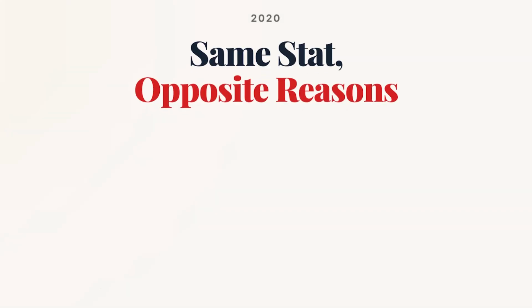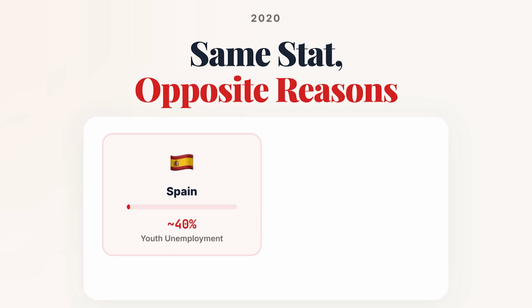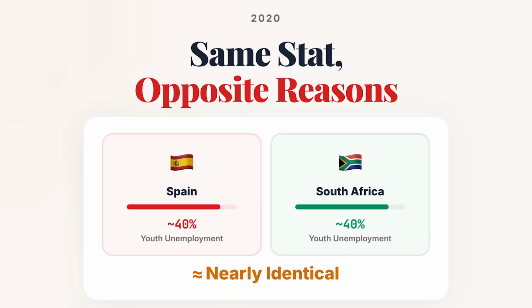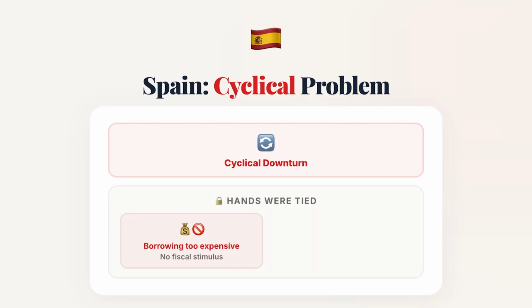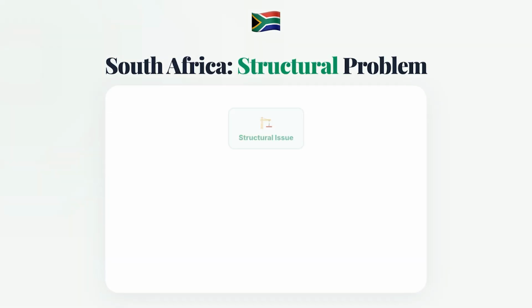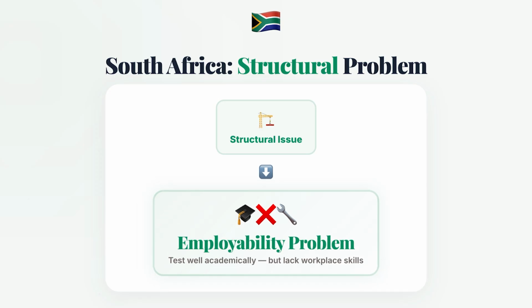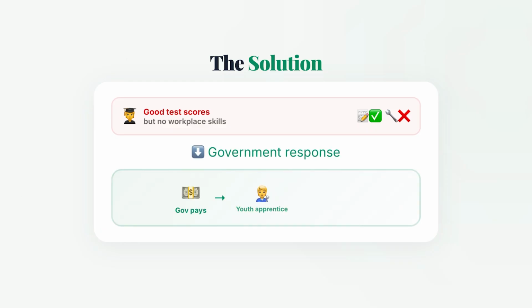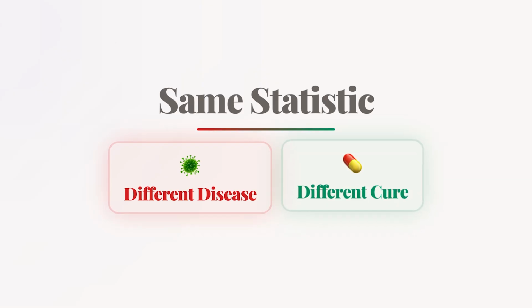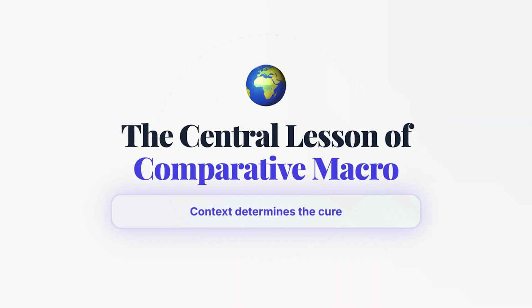In 2020, Spain and South Africa had nearly identical youth unemployment, but for opposite reasons. Spain's problem was cyclical, and its hands were tied. Borrowing was too expensive for fiscal stimulus, and sharing the euro meant no independent monetary policy. South Africa's problem was structural, what economists call an employability problem. Its young people test well academically, but lack workplace skills, so the government began paying unemployed youth to apprentice inside firms. Same statistic, different disease, different cure. That's the central lesson of comparative macroeconomics.